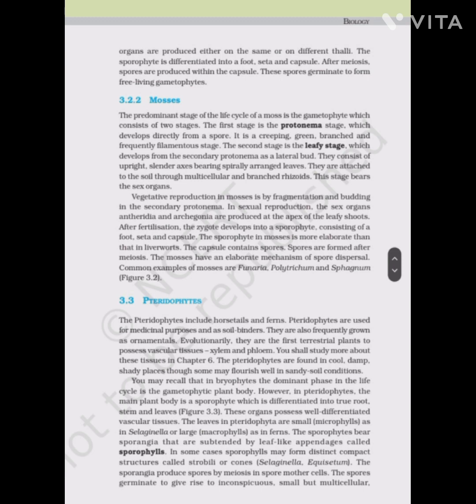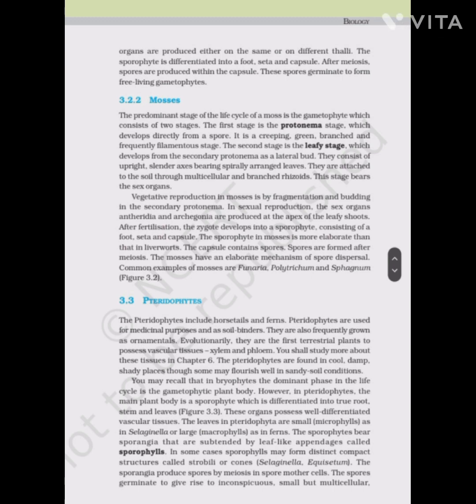The second is the leafy stage, which develops from the secondary protonema as a lateral bud. They consist of an upright, slender axis bearing spirally arranged leaves. They are attached to the soil through multicellular and branched rhizoids. This stage bears the sex organs. Vegetative reproduction in mosses is by fragmentation and budding in the secondary protonema. In sexual reproduction, the sex organs, antheridia and archegonia, are produced at the apex of the leafy shoots.